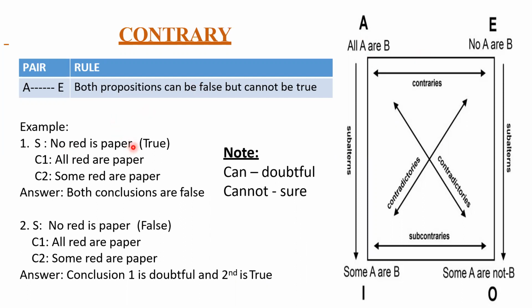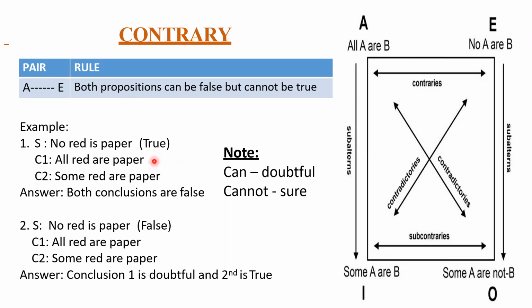See the bracket, what they're telling. They're telling it is true. See the rule: both cannot be true. It means that your conclusion one is false here. I'll repeat once again. No red is paper, no is here. And all red are paper, all is here. The relationship is called contrary. In the bracket, they're using true here. What the rule says: both cannot be true. It means if one is true, the other must be false here. So we got the answer for conclusion one. It is false here.